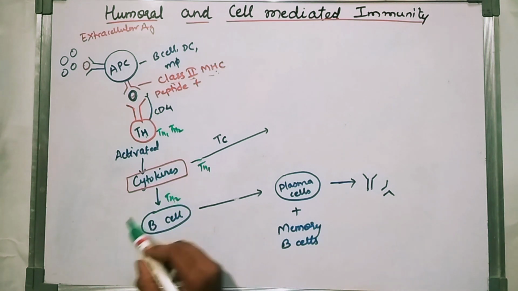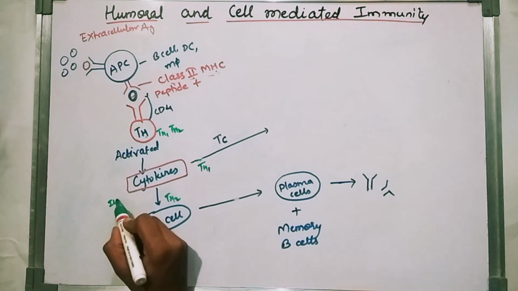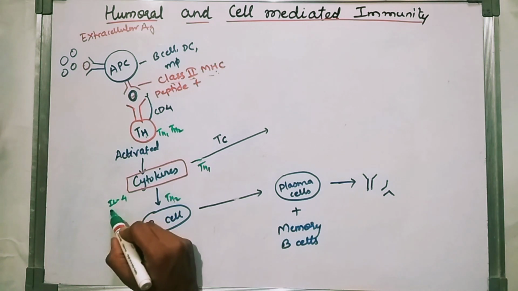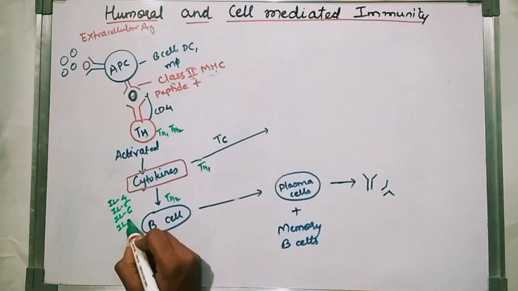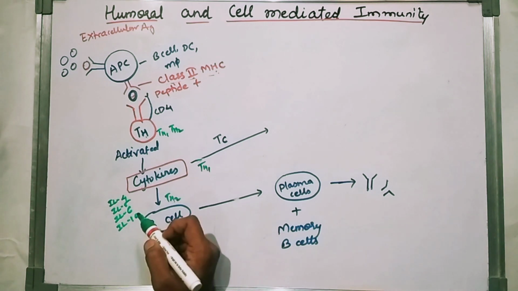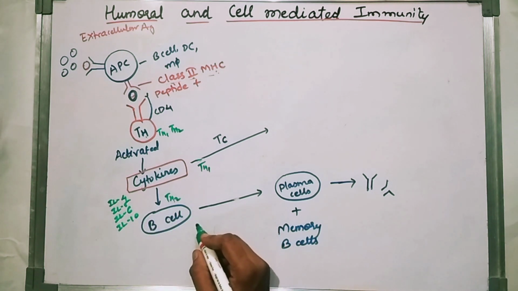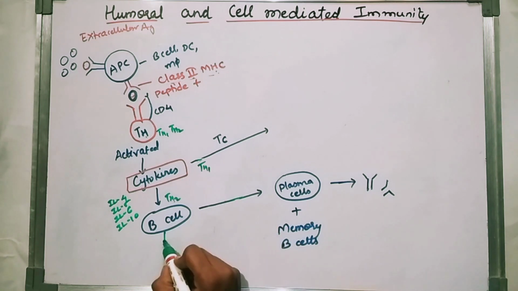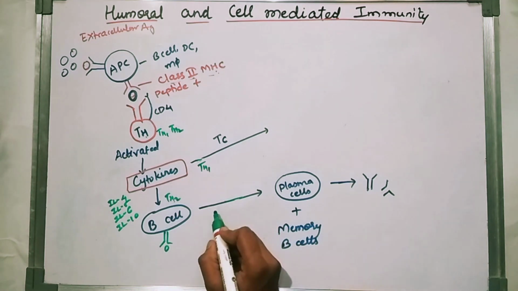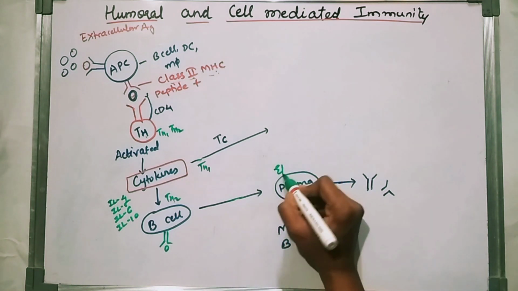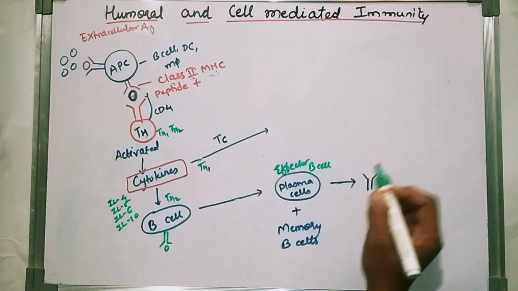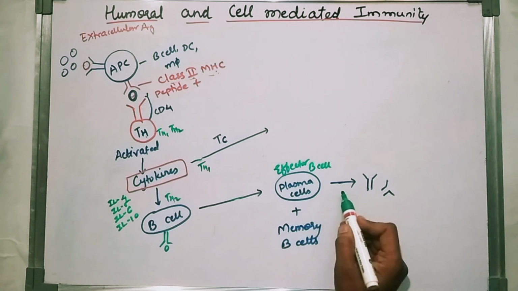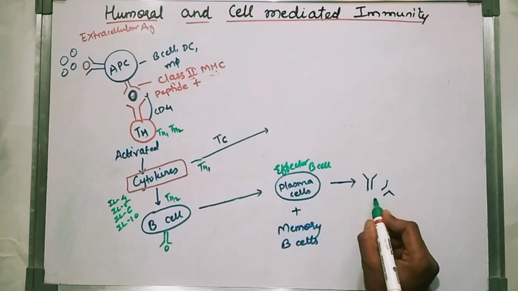So what type of cytokines will be produced here? Interleukin 4, interleukin 5, interleukin 6, interleukin 10. These types of cytokines will be produced here. So the activated B cell will be differentiated into a plasma cell or effector B cell. That plasma cell will produce the antibodies.